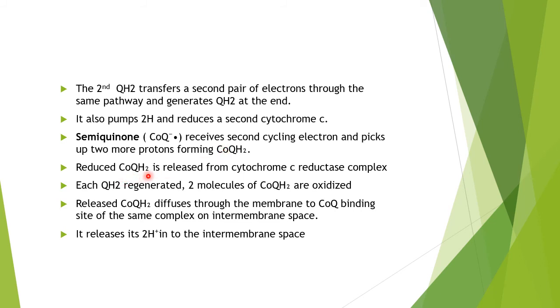Reduced quinol is released from the cytochrome C reductase complex, and you will see 2 molecules of QH2 are oxidized.